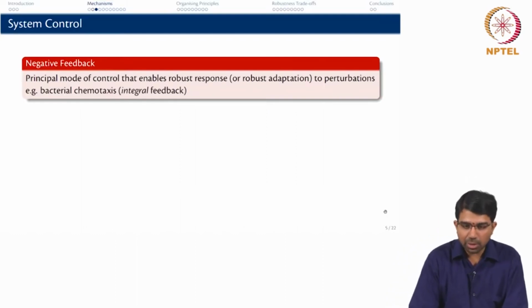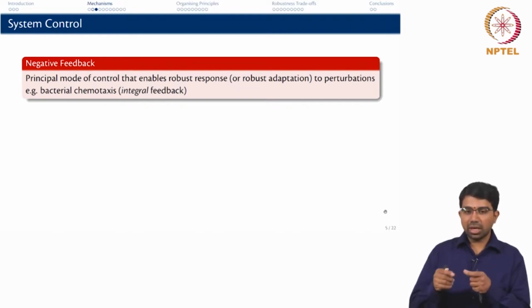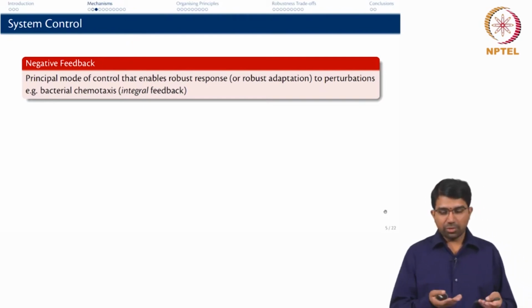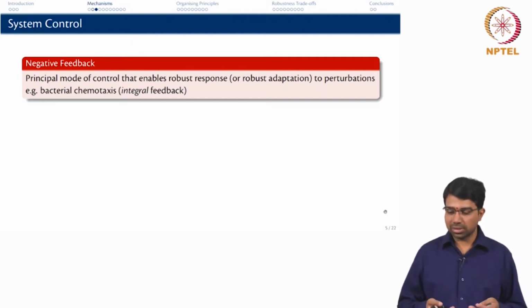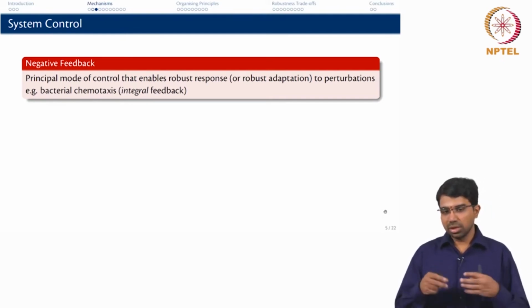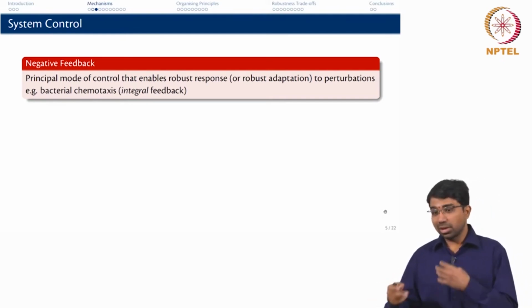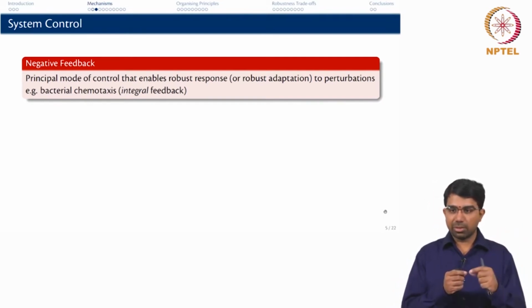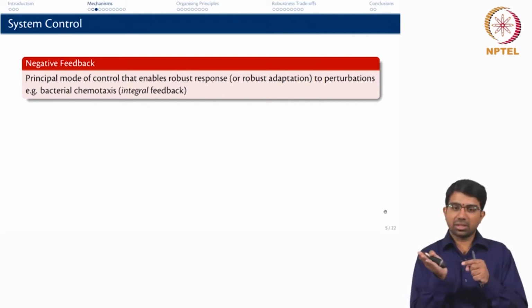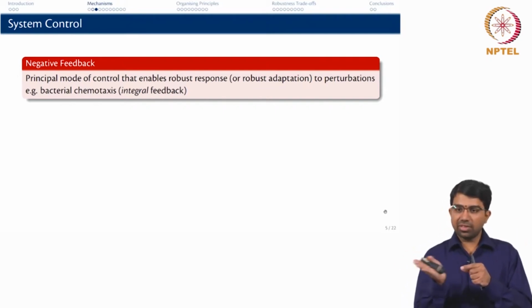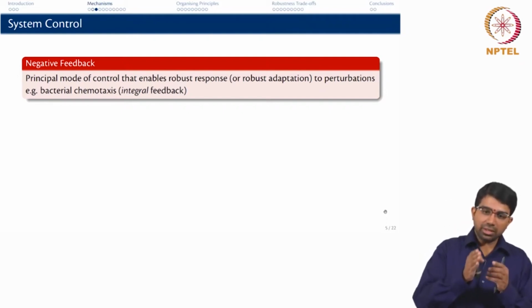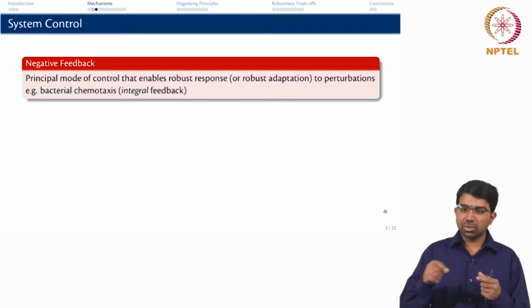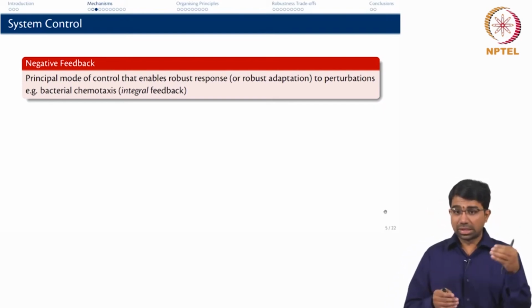So, how does negative feedback work? Some disturbance is there and you compensate for that disturbance, right. For example, that happens all the time in chemotaxis and so on. You have a system that is a bacterium that is randomly rolling, tumbling in some direction, and then it senses that there is some other signal coming in from a different place. So, you need to adjust your current direction, your current vector of movement, towards the gradient and move towards that, right. So, that is a response, a feedback based on the new signal that has come in.